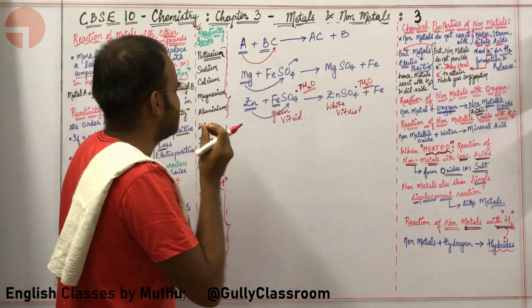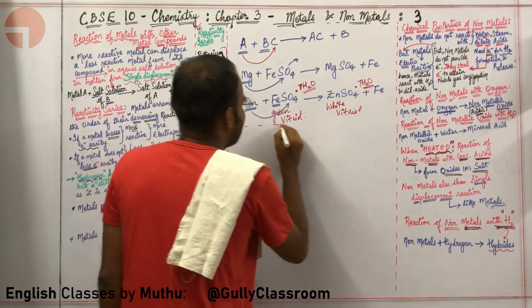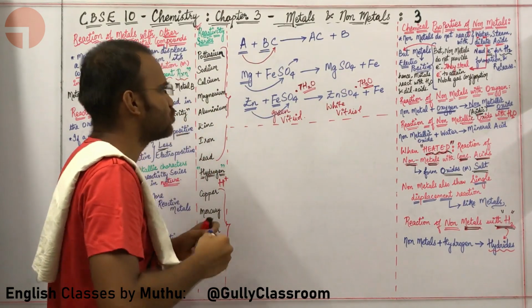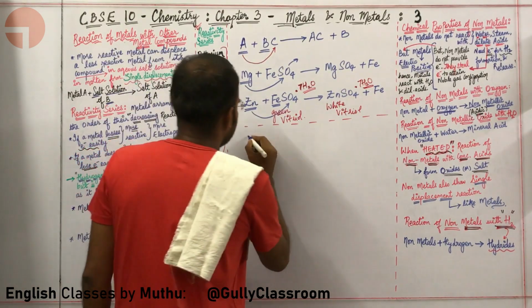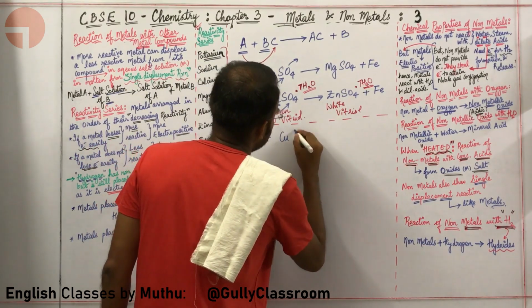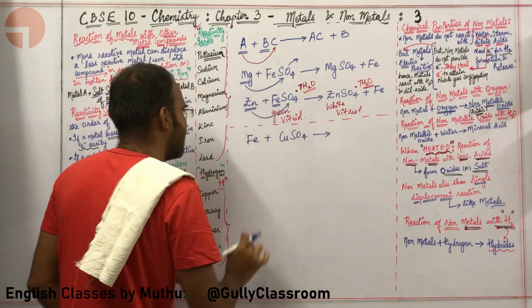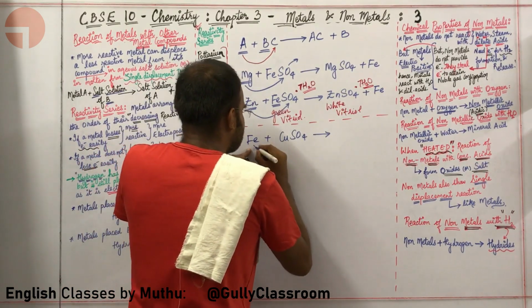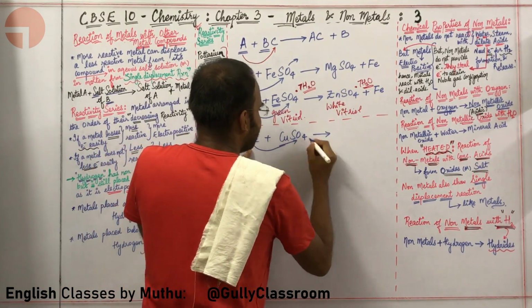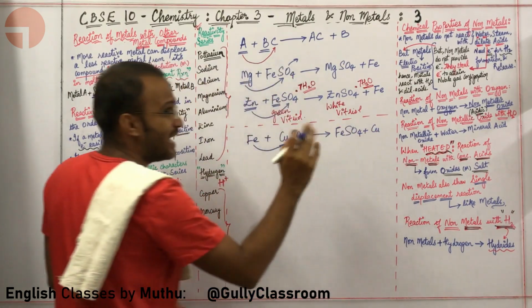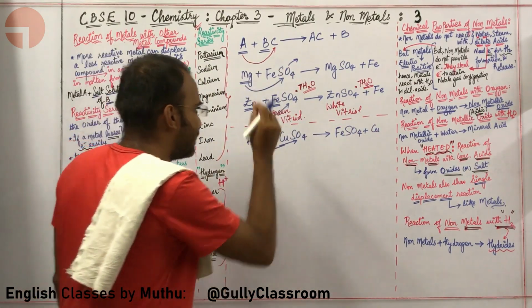Now, please write a reaction where iron is more reactive. Okay, let me do this. Fe plus CuSO4. Here iron is more reactive than copper. So iron is coming over here, reacting with SO4 and forming FeSO4. It is sending copper outside.